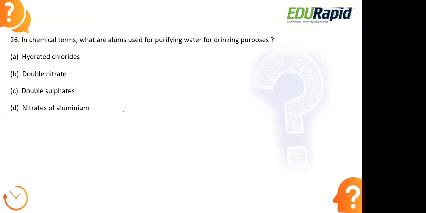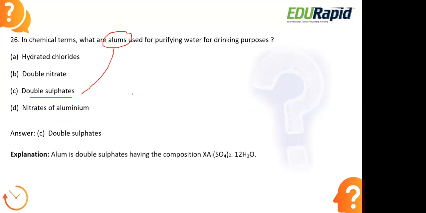Okay, let us look at the right answer here. The right answer here is option C, double sulfate salts. In chemical terms, alums are used for drinking purposes because they consist of double sulfate salts. These double sulfate salts have a composition of X, aluminium sulfate, where the component we can include is aluminium. So aluminium sulfate, 12 hydrated. It is a hydrated molecule here.